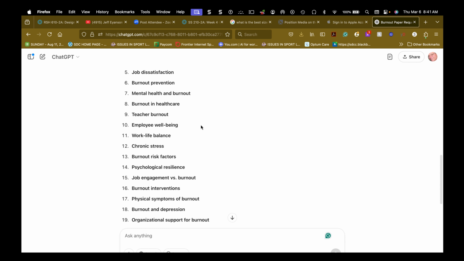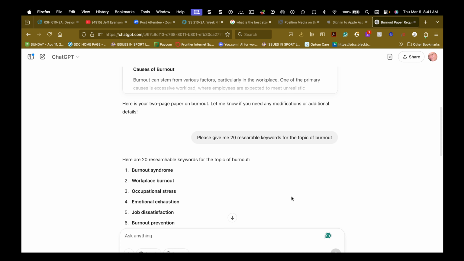Okay, so this is the point where you've chosen your main topic. Now you got to go to the library and find stuff. So I can print this out and I can just start marking things off, and I can ask it again, maybe in a different way, and get some more. I can even break it down to: explain and define burnout syndrome.